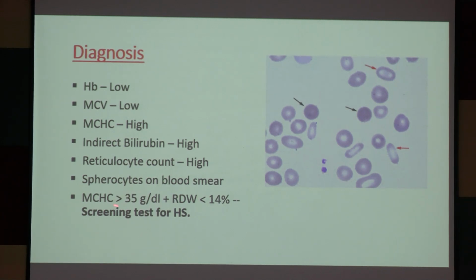And MCHC more than 35 gram per deciliter and RDW less than 14%. That is the screening test for hereditary spherocytosis. So basically from the CBC we can get an idea of whether it can be a case of hereditary spherocytosis, because in the CBC we will get the values of MCHC and RDW both, okay. So just a CBC report is sufficient.